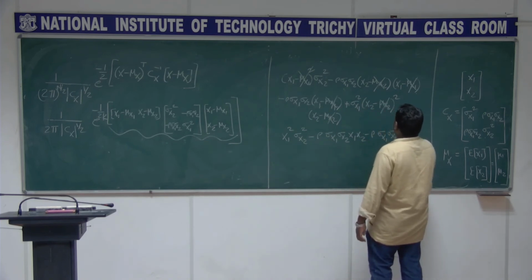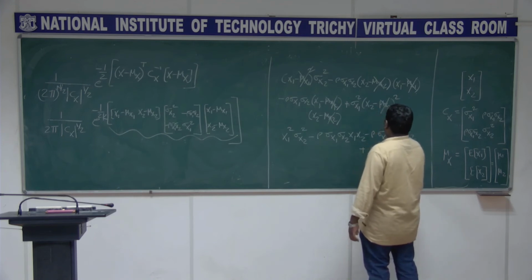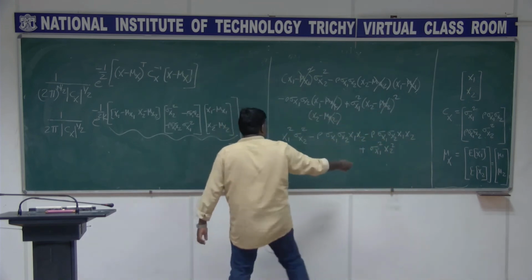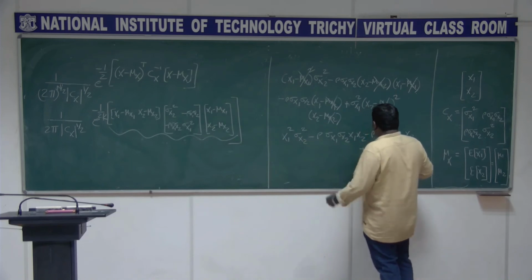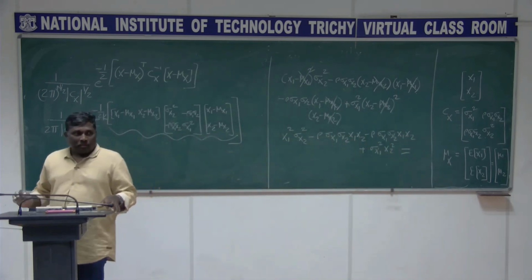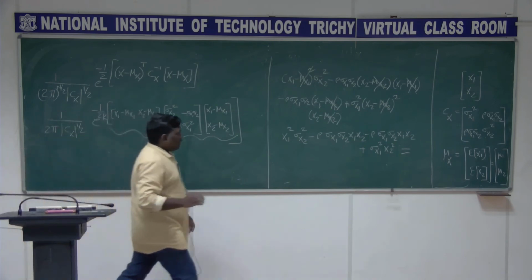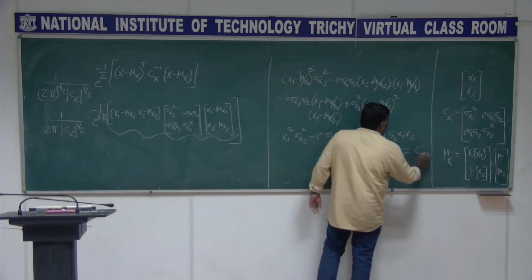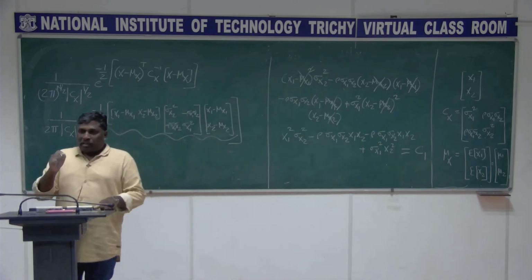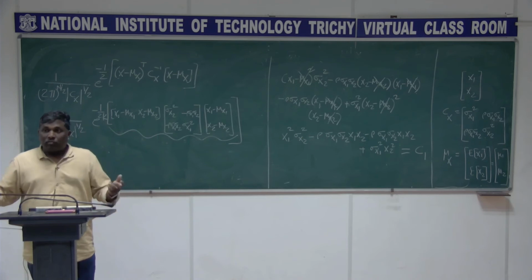In fact, I can put it as 2 times, sigma x1 square sigma x2 square. If I divide by this, this is some constant, right? A typical value of x1 and x2 will give you some value in that. What is this expression called? If I have some constant C1, by substituting a typical value of x1 and x2, I get this expression, right? So this is what we call a contour.